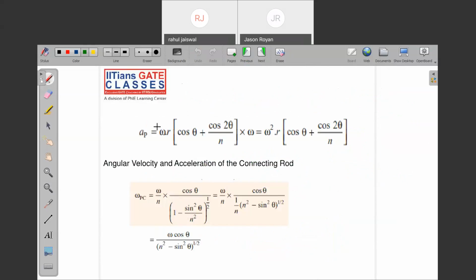Note down acceleration of the piston. The acceleration of the piston is given by this formula. These are all approximate formulas.